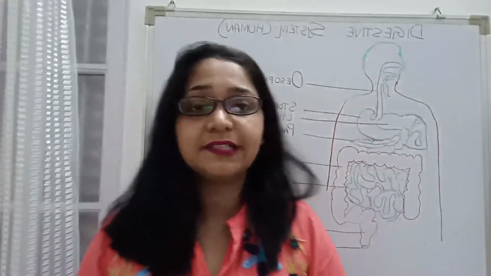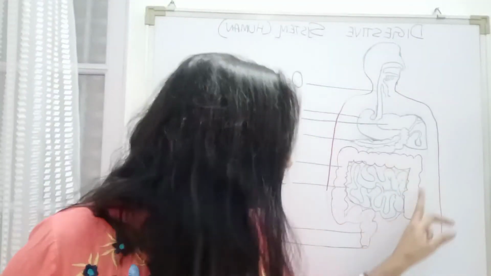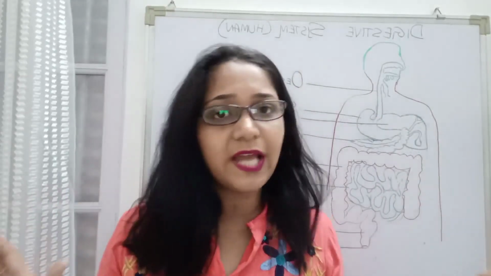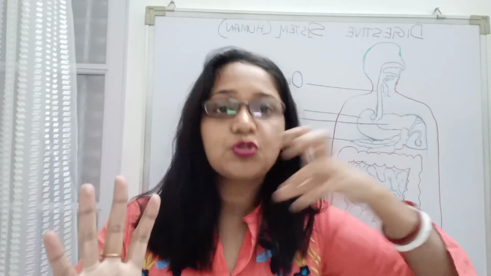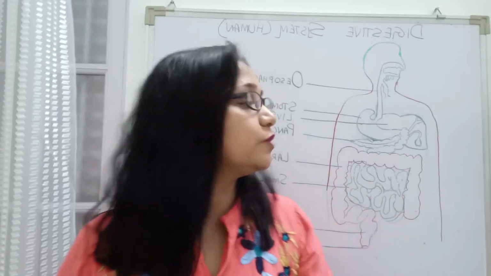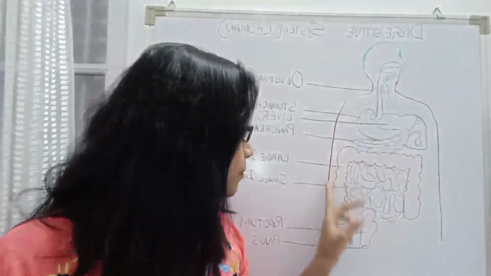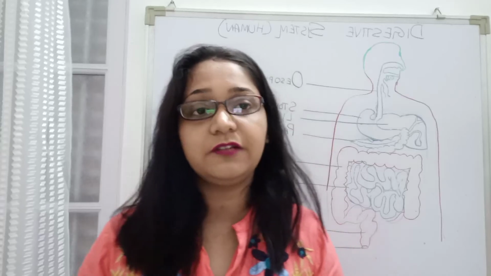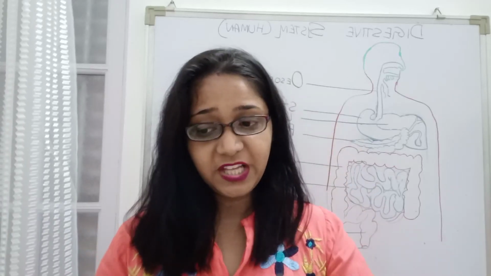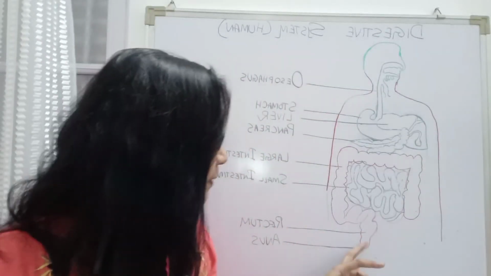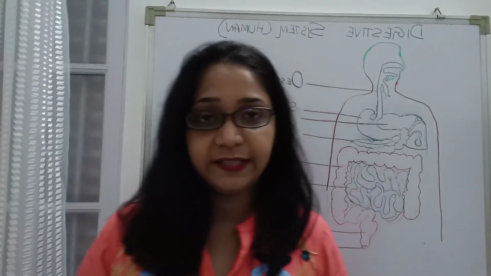Whatever undigested food remains will pass into the next organ, which is the large intestine. The large intestine will do no digestion, but it will absorb all the water present in the undigested food. After absorption of water, the undigested food or waste matter will be stored in the rectum for some time until it is removed from our body through the opening called the anus.